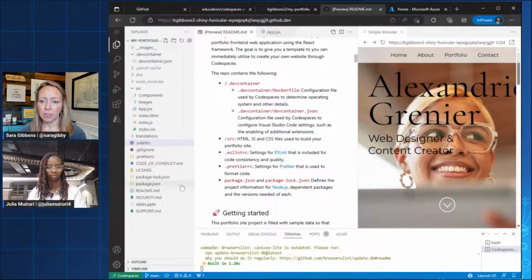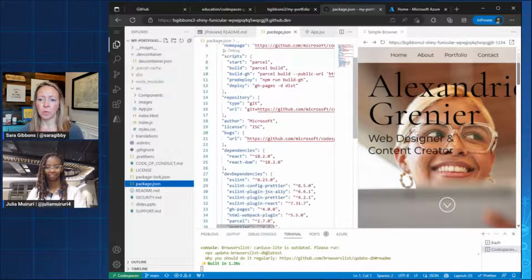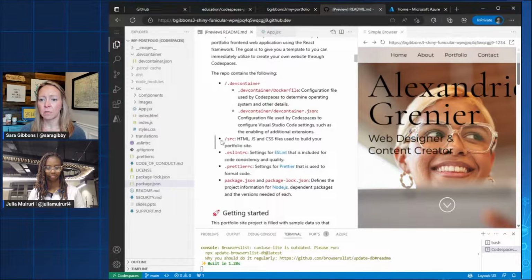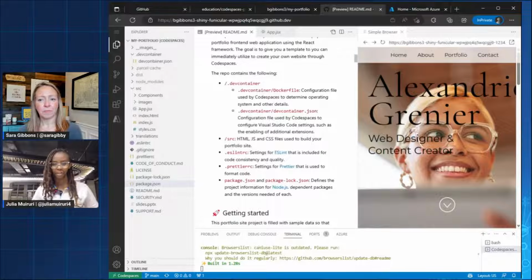Oh, and I missed package.json. This just tells Node which packages to install. Nothing for you to worry about or change here, just to give you a little tour. Did I miss anything, Julia? Nope, I think you pretty much covered everything.